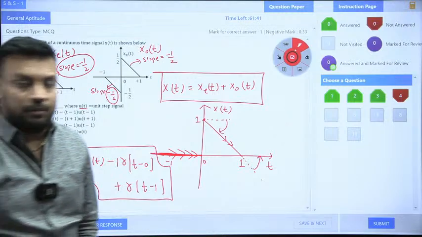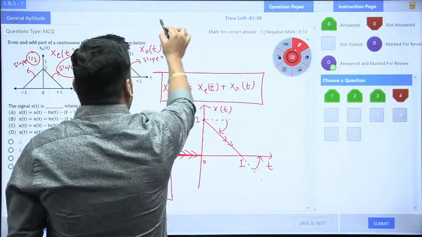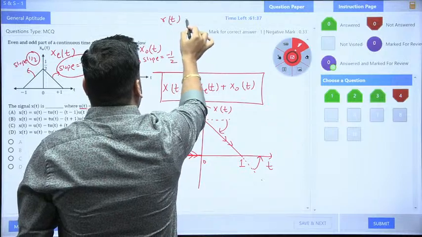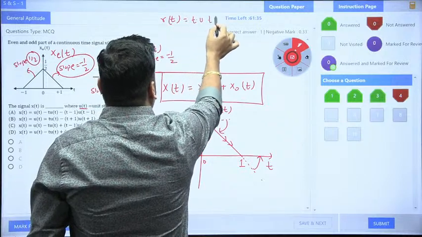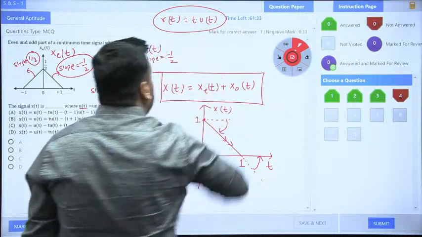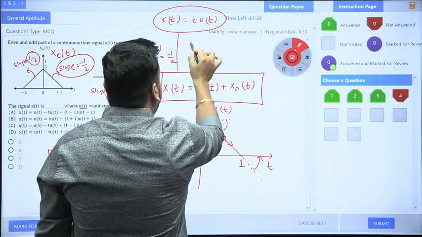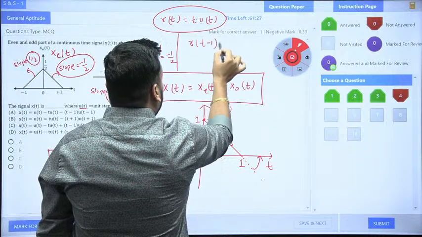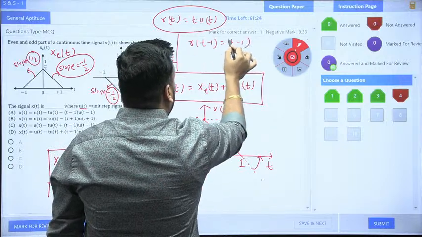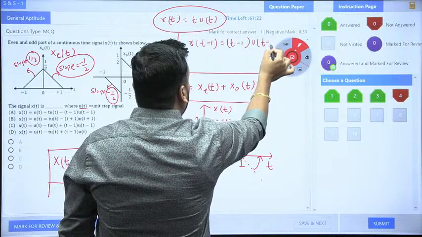And we know the relation between r(t) and u(t). The ramp signal r(t) is nothing but t u(t). Yes or no? So even if I write r(t minus 1), what will it be? r of t minus 1 is nothing but (t minus 1) into u of (t minus 1).